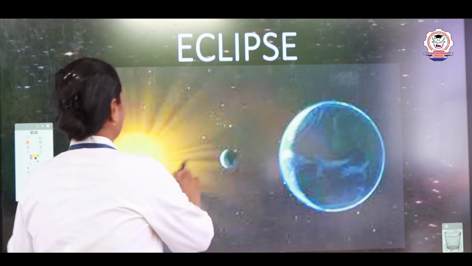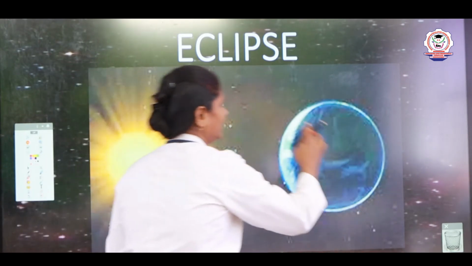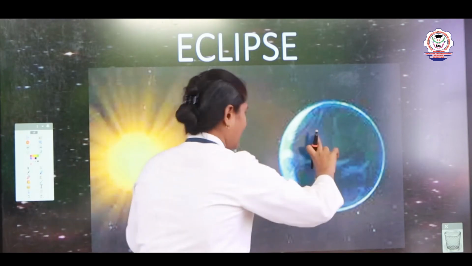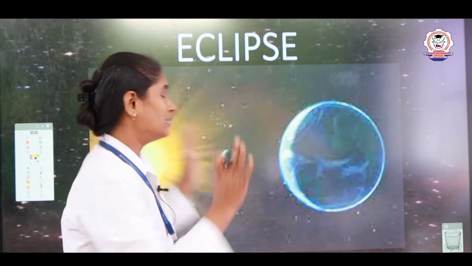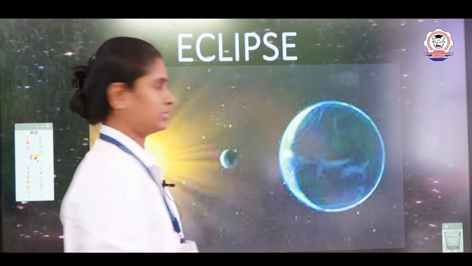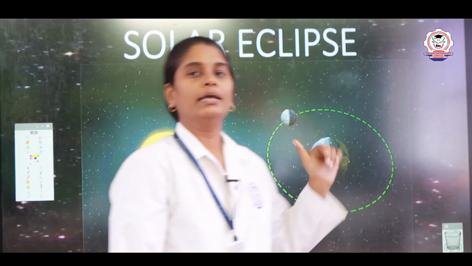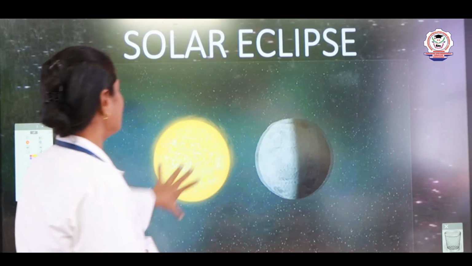Sometimes the moon or the earth comes in a straight line, and during that time the shadow will be formed. This is known as eclipse, right? Now first we will see what is solar eclipse. Here you can see this is the sun.